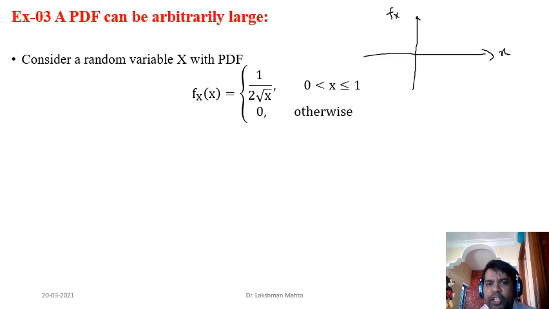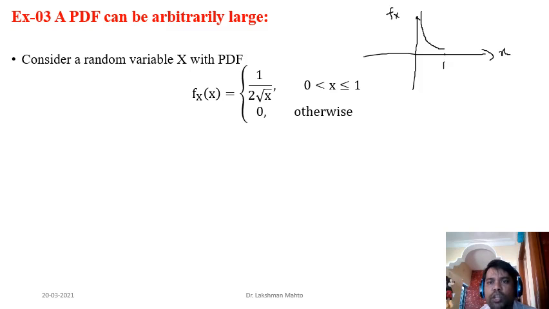And if you try to plot the graph of this one, you can see that it is very strange in nature. When x tends to 0, this function will be unbounded. It will take a very high value. So it happens to be of this kind of asymptotic nature. And here at 1, suppose it is taking the value 1 by 2.